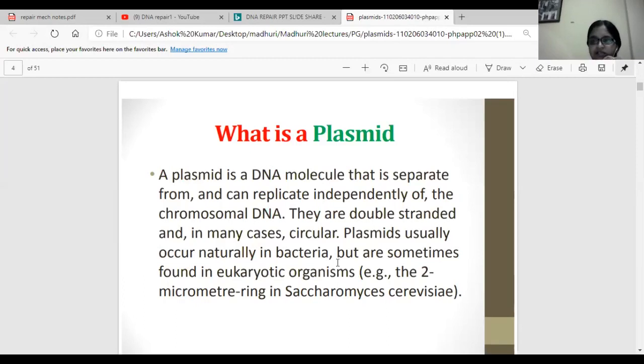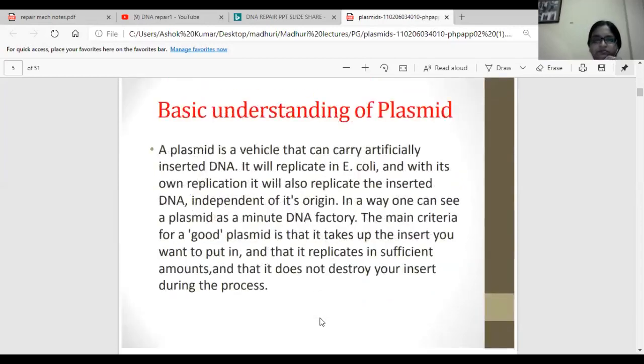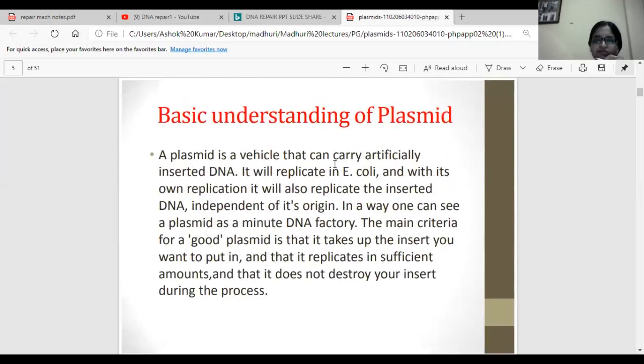Mostly they are seen in prokaryotes, that is bacteria, but rarely they are also found in yeast, which is a eukaryotic organism. Example, Saccharomyces cerevisiae. The 2 micrometer ring was observed in Saccharomyces cerevisiae, that is yeast. This is the basic understanding of the plasmid.